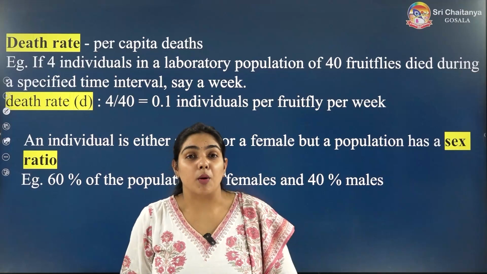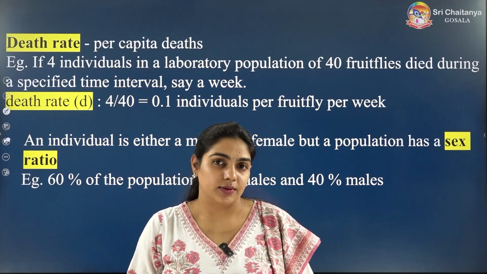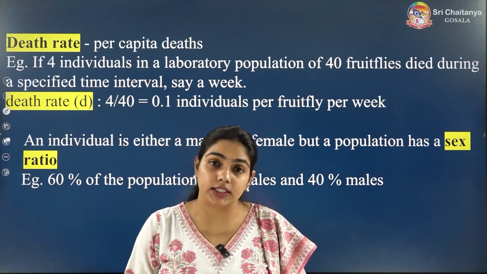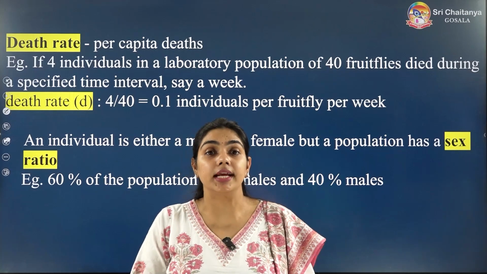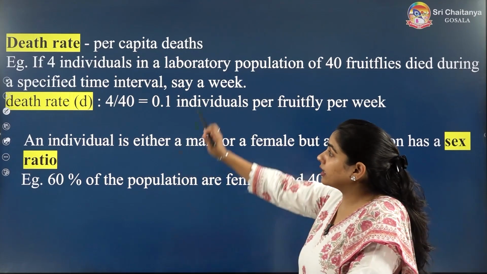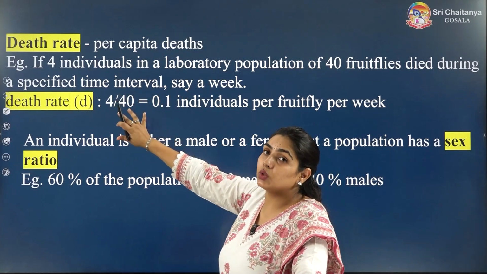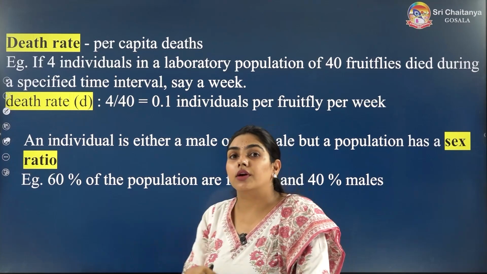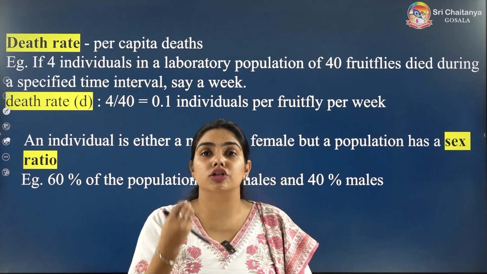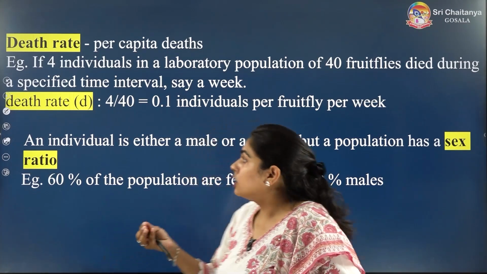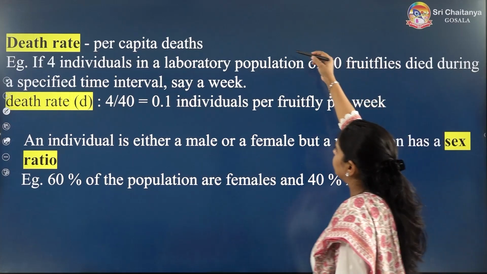So the next population attribute is death rate. Just like we have calculated birth rate, similarly we will be calculating death rate as well. For calculating death rate, you need to know again two things: total number of deaths occurred and the original population size. So what will be the formula for calculating death rate?